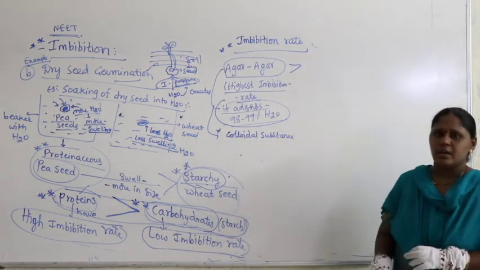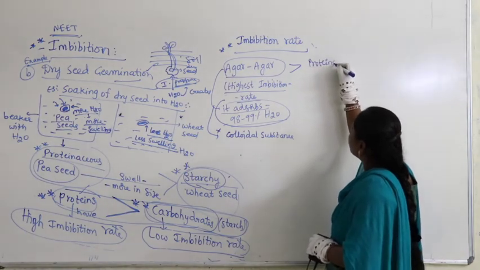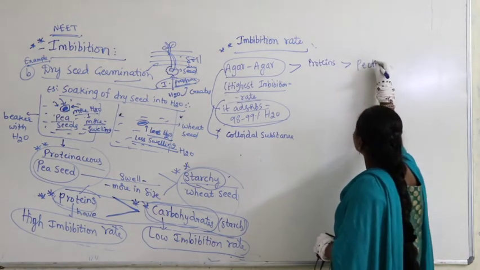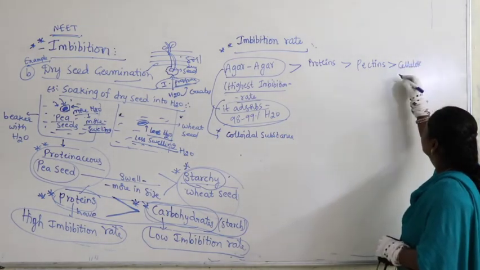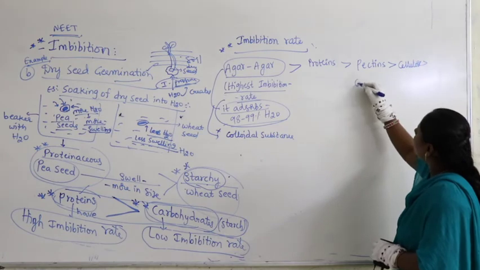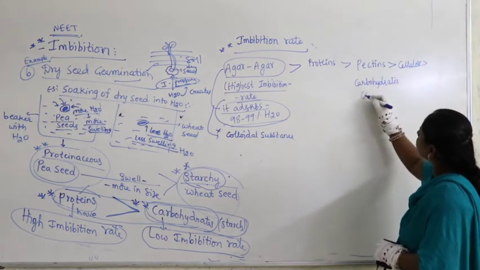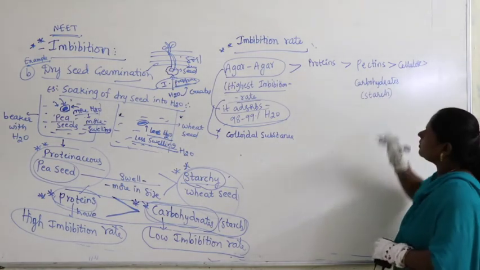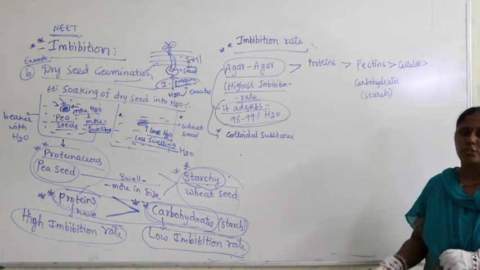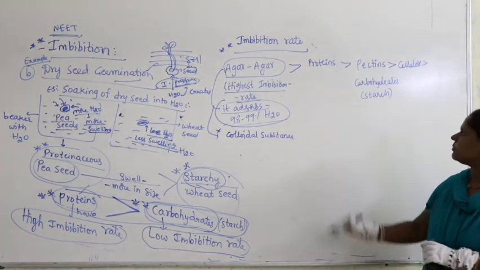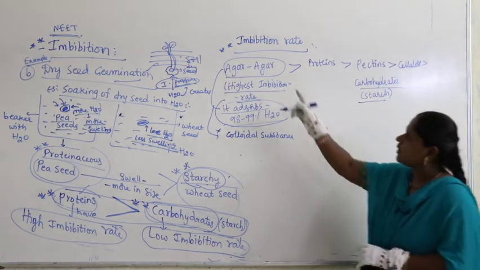Then after agar-agar, we write proteins, then pectins, then cellulose, then carbohydrates, nothing but starch. This is the order of imbibition rate. So, obviously when a question comes, which shows the lowest rate of imbibition? Starch or carbohydrates. Which shows the highest rate of imbibition?